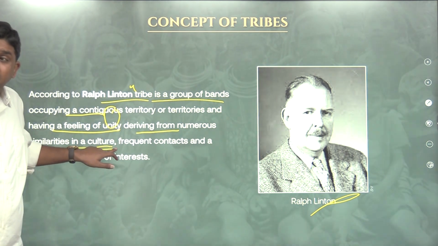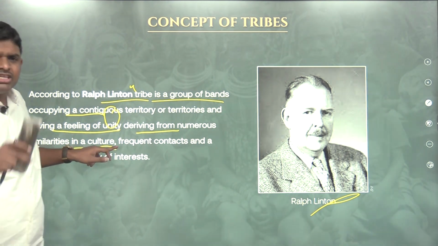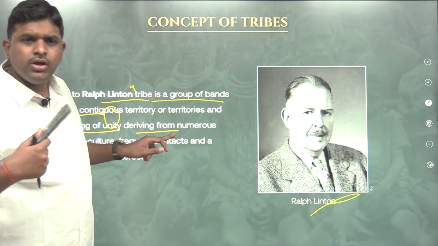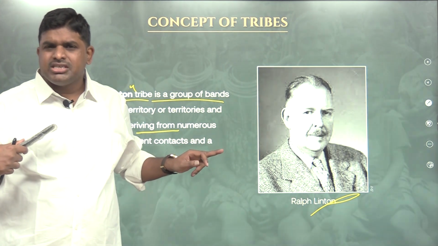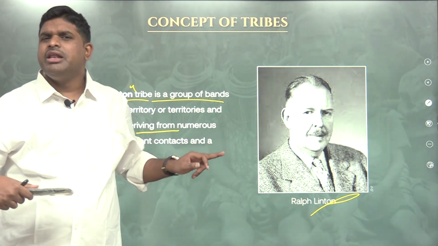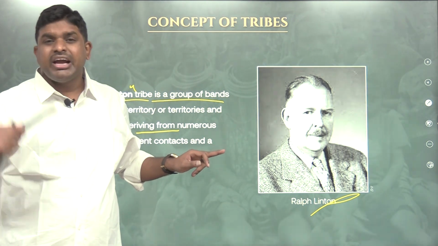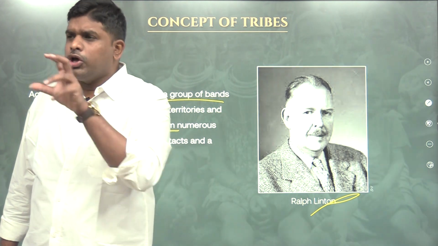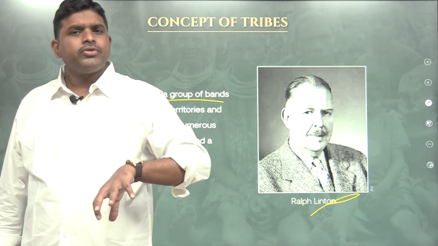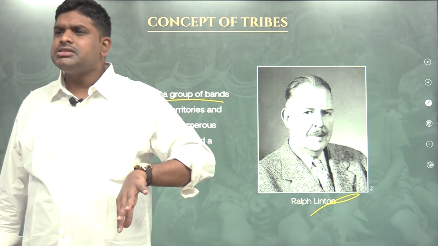Because of similarities in culture. Your eating and my eating are the same. Your culture, my culture is the same. Your way of marriage, my way of marriage is the same. Your belief system, my belief system is the same. Your tradition, my tradition is the same. Your taboos, meaning social avoidance, and my taboos are the same. Your superstitions, my superstitions are the same.